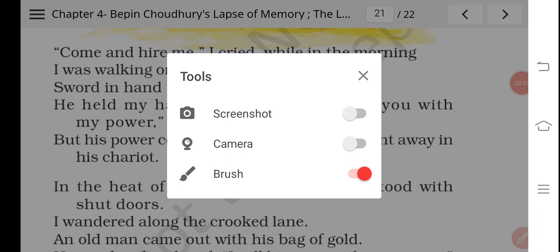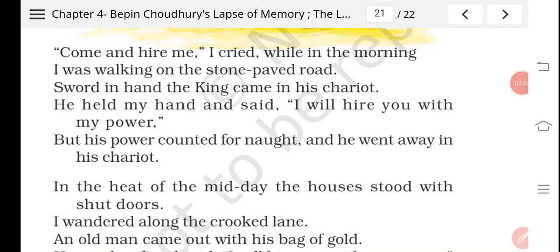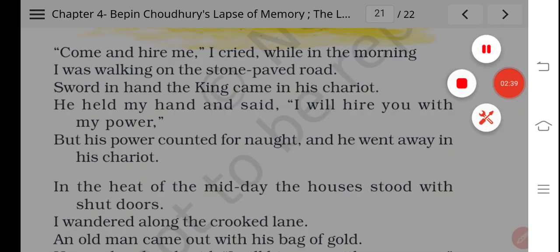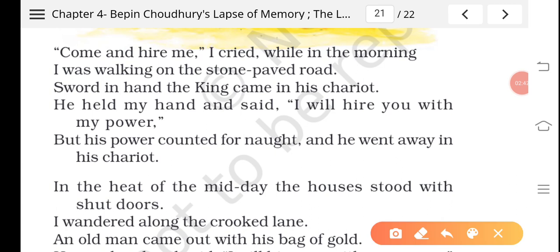Now you can see here symbolism: stone paved road, crooked lane. These are symbolism. The deep meaning of these words is quite different.